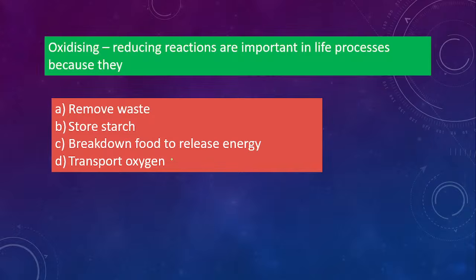Okay, next one. Oxidizing and reducing reactions are important in life processes because they, option A, remove waste, option B, store starch, option C, break down food to release energy, and option D, transport oxygen. So what will be the correct answer? Even in our body, oxidation reduction reactions occur, right? So that's what they're asking. What is the reason behind it? The correct answer is option C, break down food to release energy. Yes, option C is the correct answer.